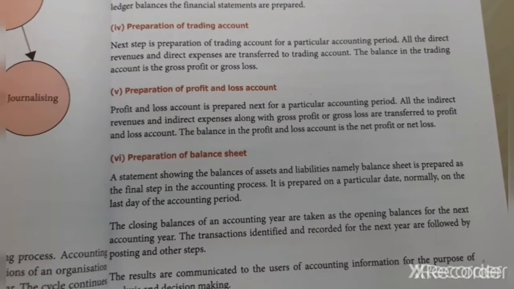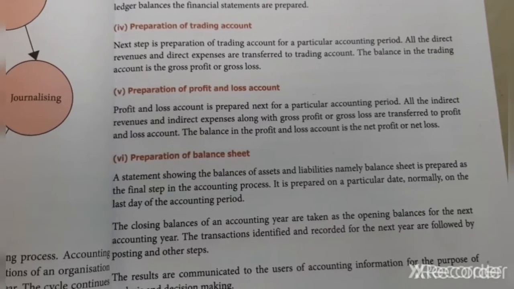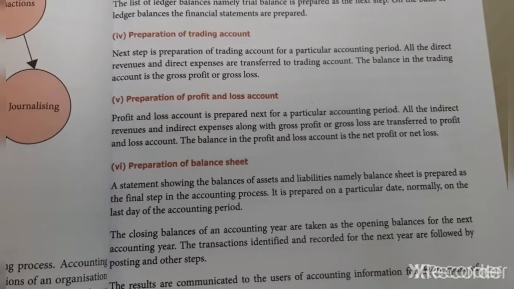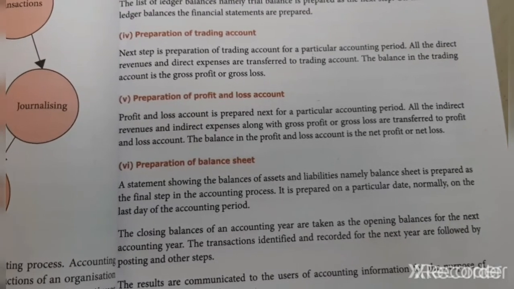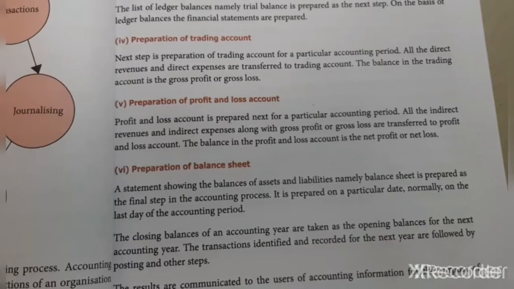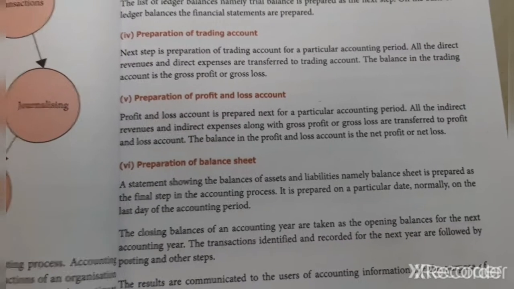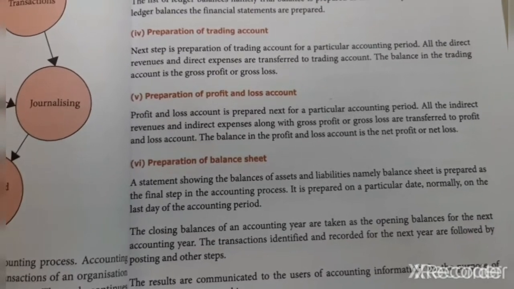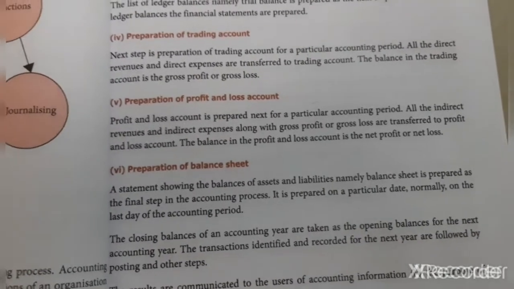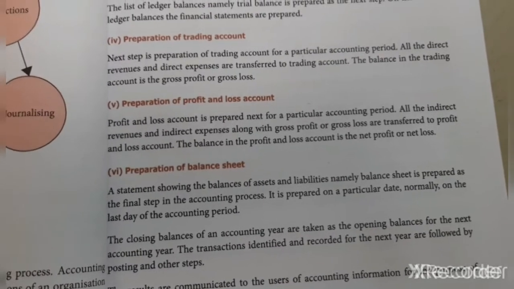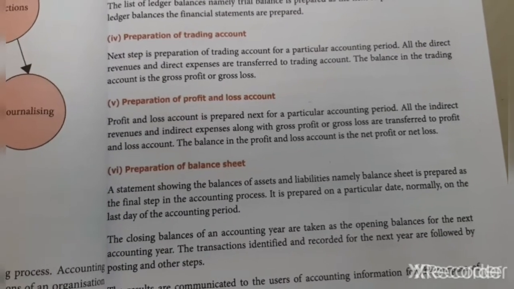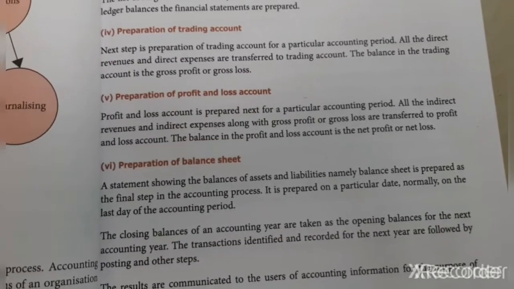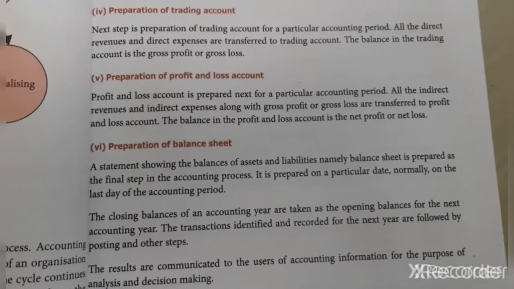In the final accounts, we have two accounts, that is the trading account and the profit and loss account, and the balance sheet is another statement. In the final accounts, we have three stages: trading account, profit and loss account, and the balance sheet. These two, trading and profit and loss, are accounts, but the balance sheet is a statement.